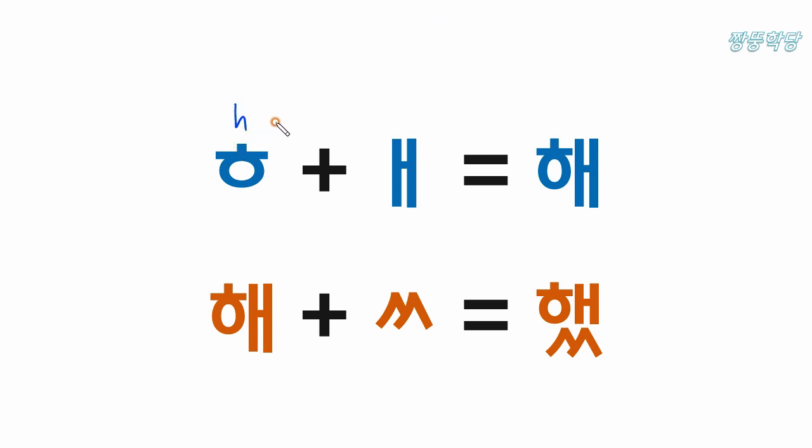This is 흐 sound, and it's 에 sound. So 흐에 해, and this is 으 sound. So 해읍, hat. Hat means did.